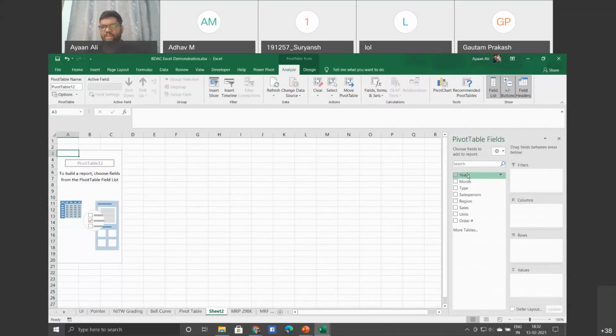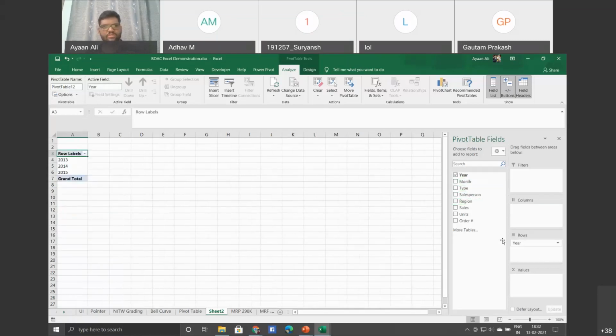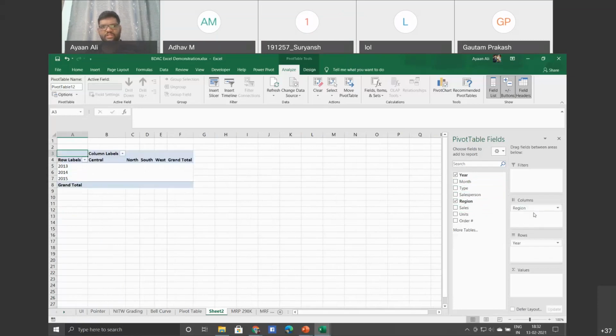It is just click and drop, but based on your analysis, you need to see what type of various insights you can get. Now, for example, in rows, I'll be taking the year. So here, if you see, you have got the year data. Then in columns, I'm taking region. Then in values, one thing you need to observe is that you can only add numerical data. So sales is in numbers.